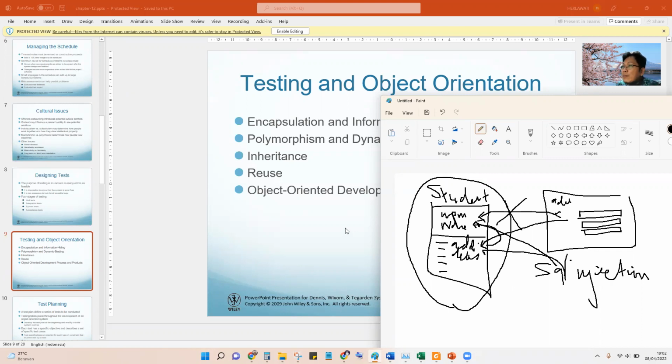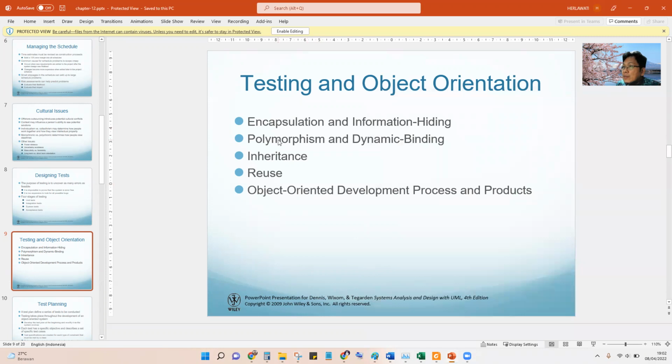is dangerous. Another, maybe you can read this: polymorphism, inheritance, reuse, object-oriented development process. Inheritance means that maybe there is some student and then the student has a child. This is warisan, inheritance.